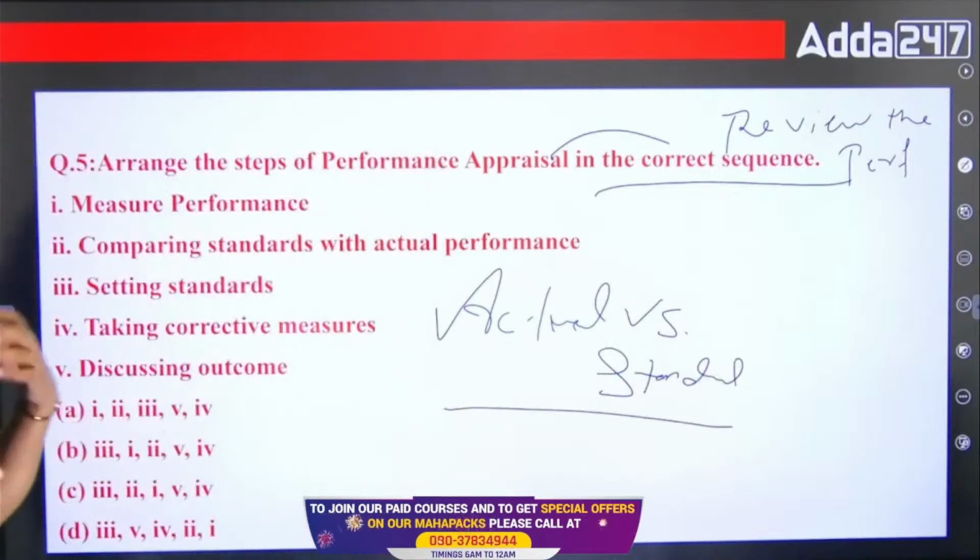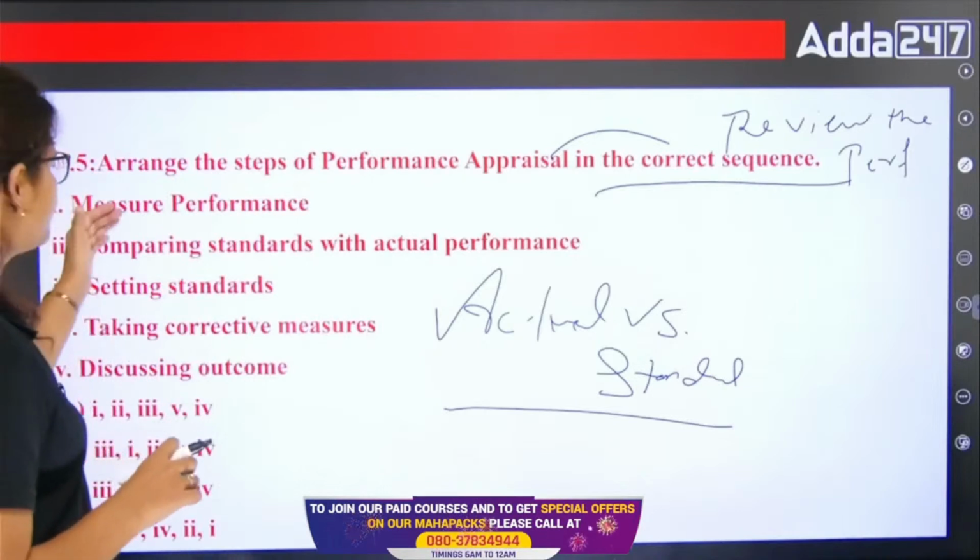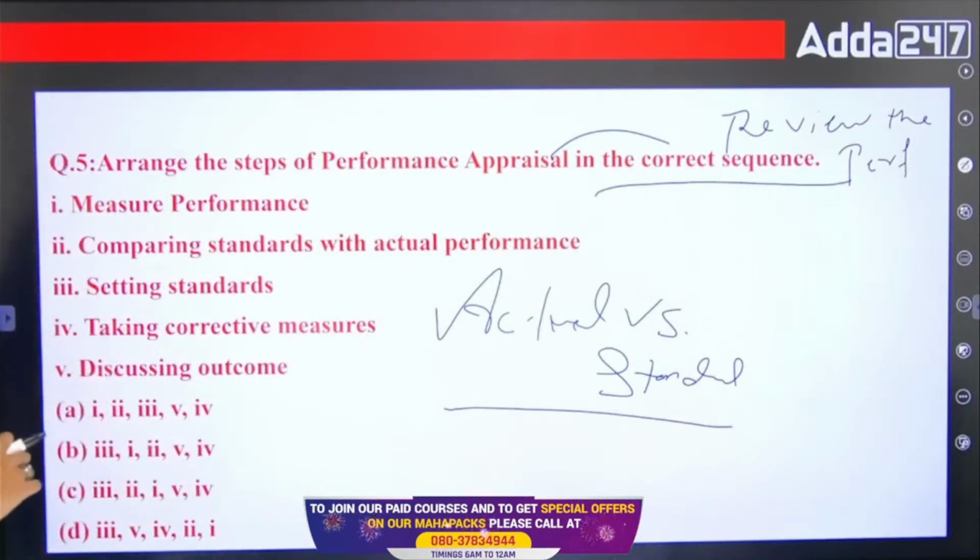So what is the actual performance and what is the standard performance? Then measure performance, comparing standard with actual performance, setting standard, taking corrective measures, and that is discussing the outcome. So option A is 1, 2, 3, 5, 4. B is 3, 1, 2, 5, 4. C is 3, 2, 1, 5, 4. And D is 3, 5, 4, 2, 1.